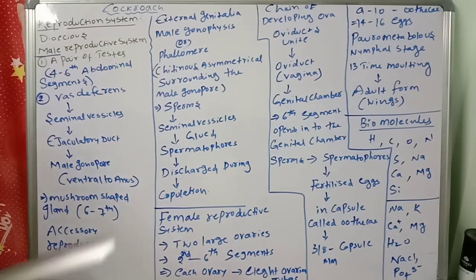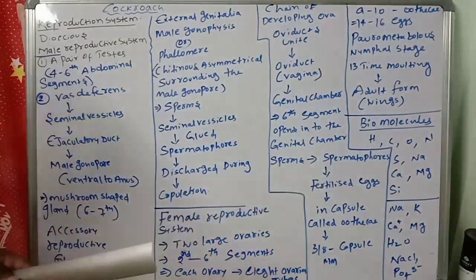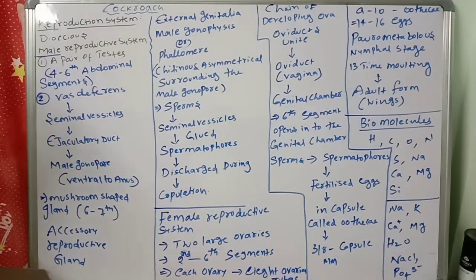Observe very carefully the introduction of biomolecules. What is the difference between living and non-living? The non-living have calcium, potassium, sulfur, magnesium, all elements, and living things also have them. But where is the difference between the two? In the arrangement of those elements and structures. Complexity is more in the living and less in the non-living.